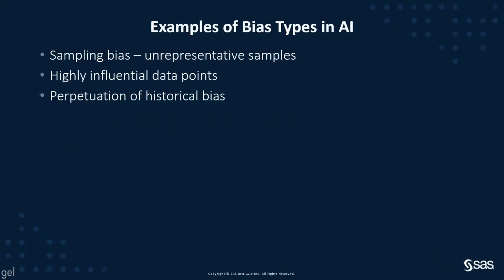A few examples of bias types in AI are sampling bias, where you have an unrepresentative sample. Another example is highly influential data points. And finally, perpetuation of historical bias. These historical biases can be perpetuated through automatic algorithms.